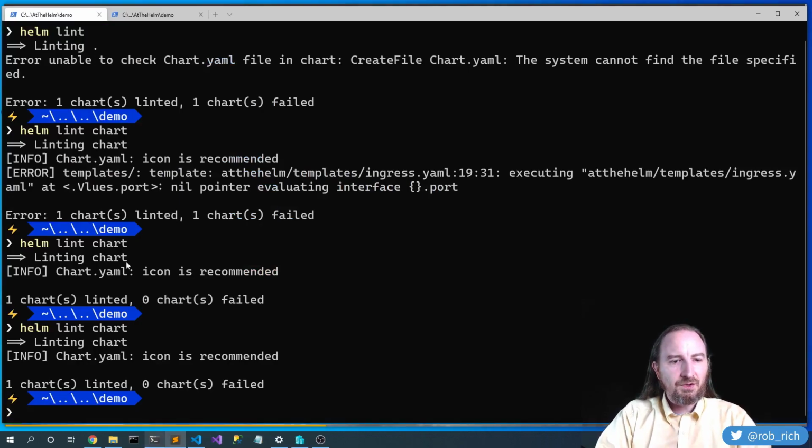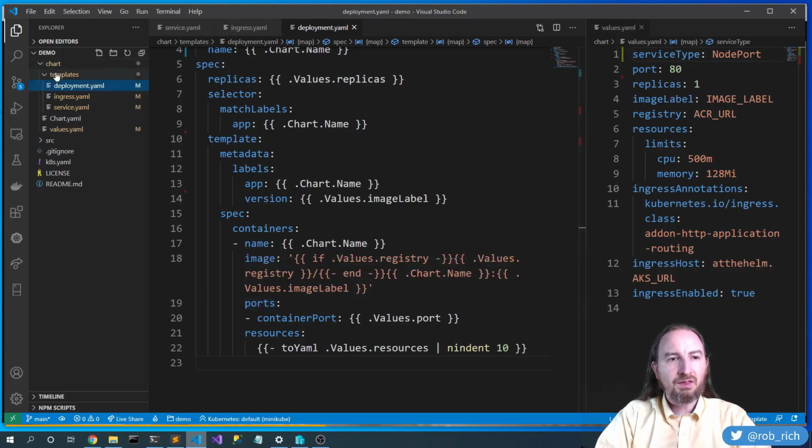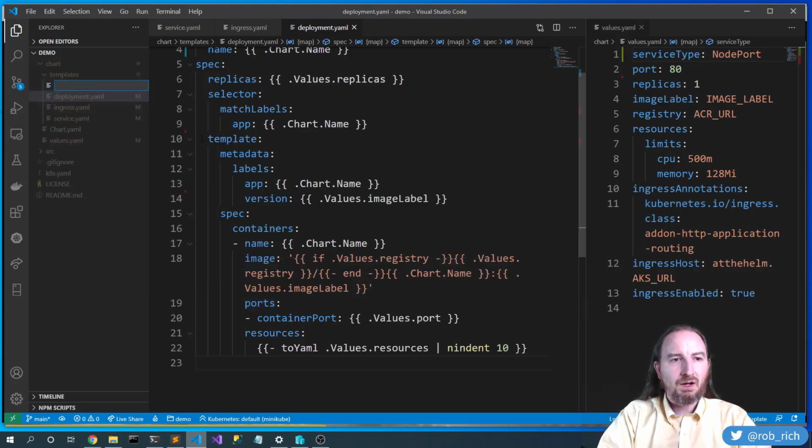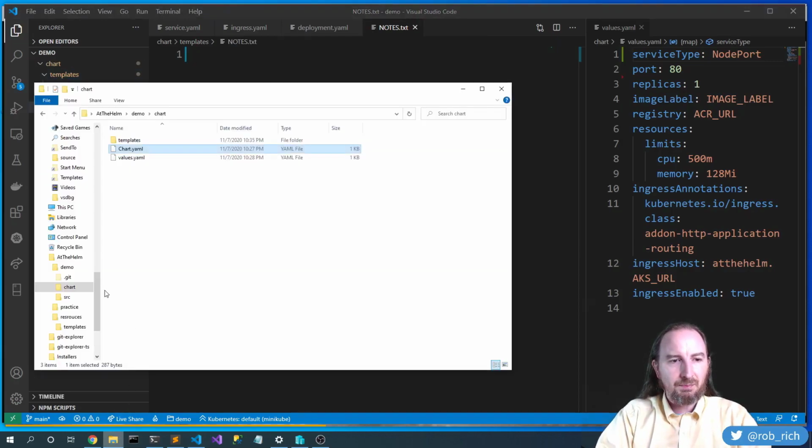Now we could scaffold anything. In this case, we only scaffold a deployment, an ingress, and a service, but we could scaffold any other resources and any details. To that end, we could scaffold any YAML file. That's perfect. There's one more thing that we can scaffold built into Helm, and that is NOTES.txt. Now this is the instructions that we give once you finish installing the package. So let's go grab the NOTES.txt and set that in place. Here's notes, and we will put it here in the template.